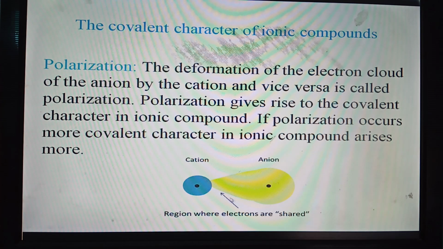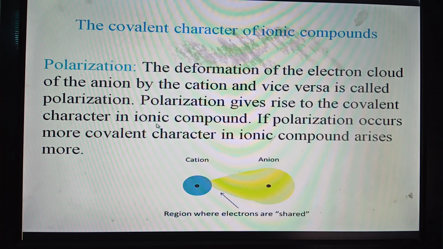Since there is some electron cloud in between these two nuclei, this area is shared by both the cation and anion. This gives rise to the covalent character in an ionic compound.